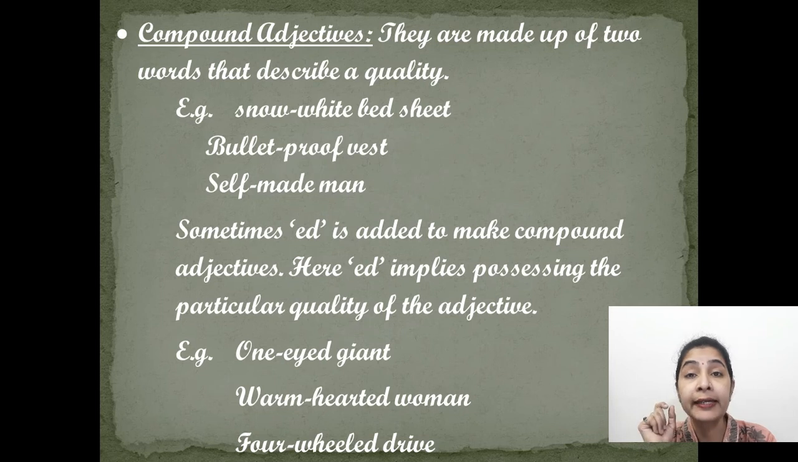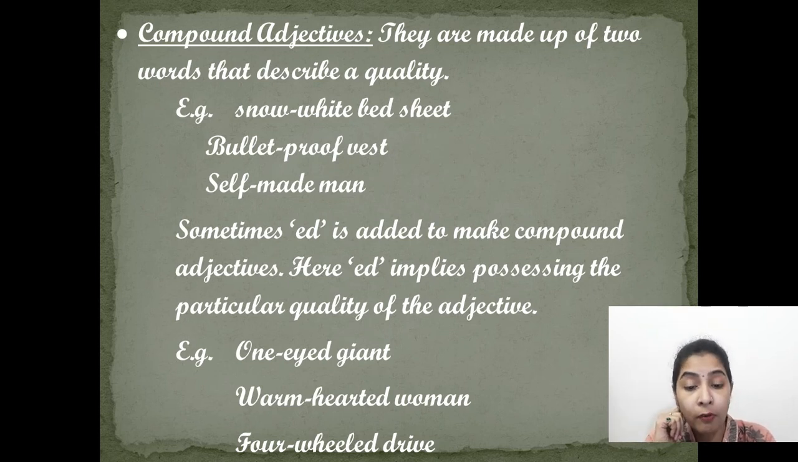Example, one-eyed giant. When I say only one eye, then it doesn't form an adjective, but when I add ed to it, then it makes the sense of an adjective, one-eyed giant, the giant who has one eye. It is describing the giant, it is qualifying the giant. So when ed is added, then also adjectives are formed. When compound words are there, two words are joined, and after that ed is also added to it.